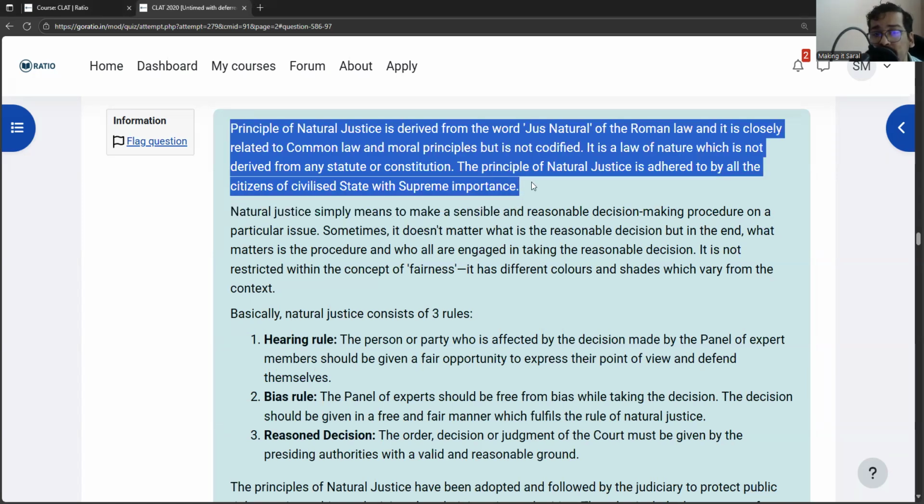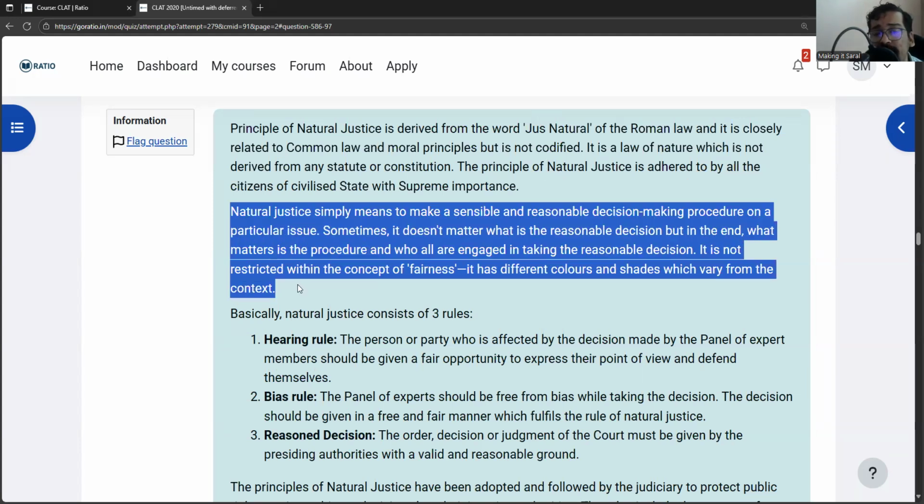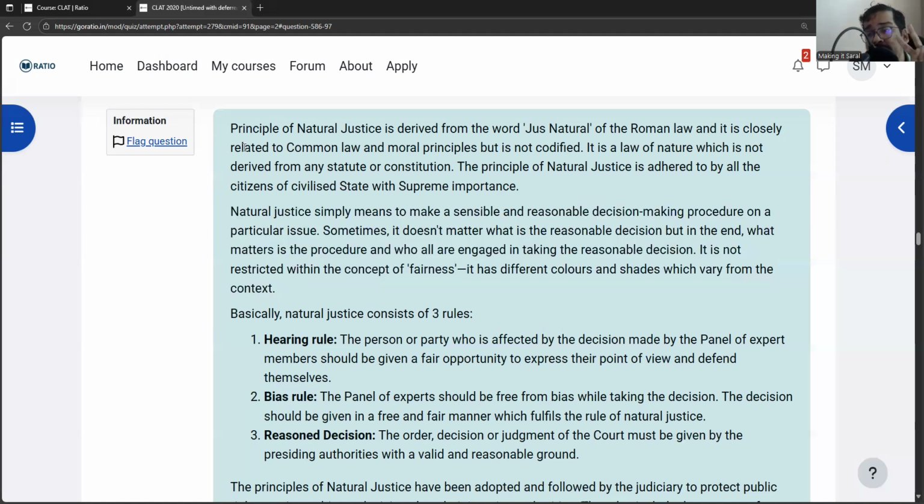So the first paragraph here talks about the principles of natural justice and that it is not codified. Not codified as in no statute has been made from it. It is not derived from any statute or constitution. It is a principle of natural justice which everyone must abide by. Now here it says in the second paragraph that what matters is the procedure through which a decision has been arrived at. The decision itself is not relevant. What is relevant is the procedure. So in paragraph 1, we saw that it was uncodified, and in the second paragraph, we saw that the procedure matters.